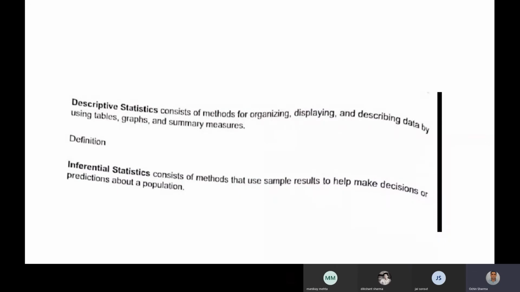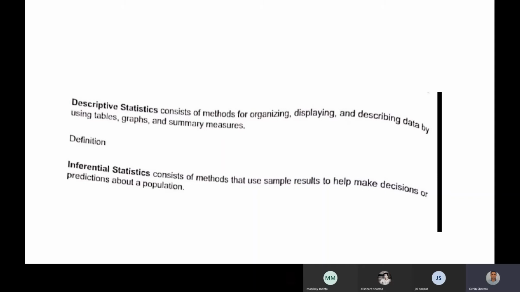Its counterpart is inferential statistics. It consists of methods that use sample results to help make decisions or predictions about a population.